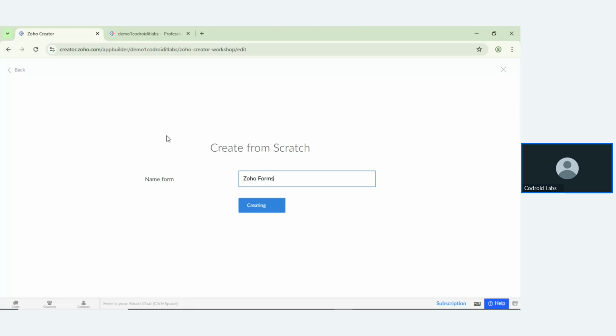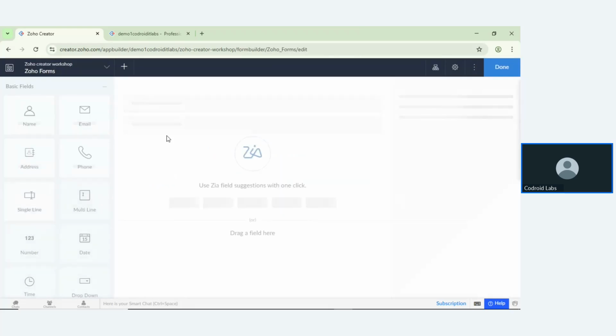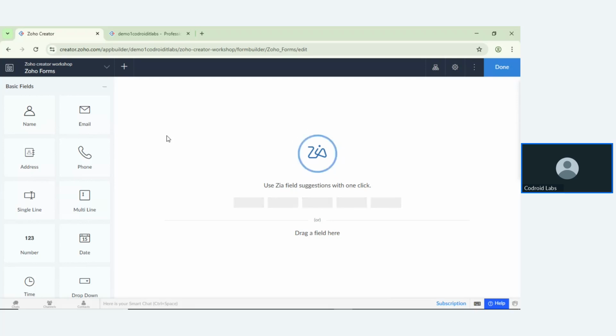Based on your requirements, you can see that there are multiple options inside Zoho Creator: name, email, address, field, single line, multiple line.